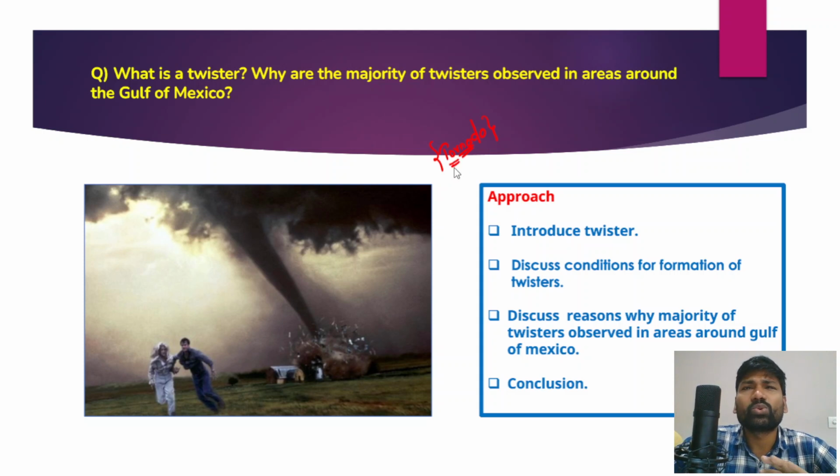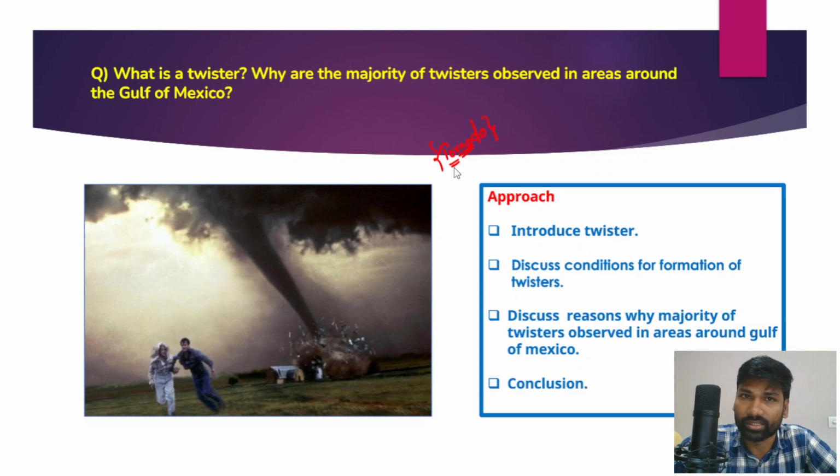Now there is no directive word attached to this question. This is very simple. Very simple question, just asking what is twister and why the majority of twisters are observed in areas around the Gulf of Mexico. Now if you knew what these twisters are and how they are formed, you could easily address this particular question, right? So approach is very important for every question, and when you look at the approach for this question, first and foremost, you have to introduce or define what these twisters are.